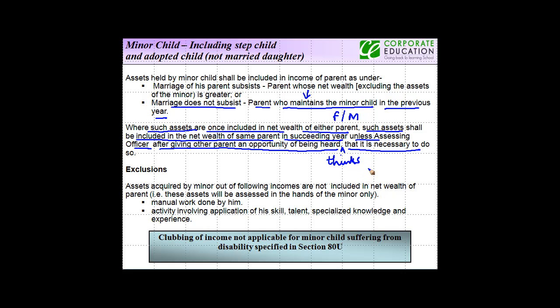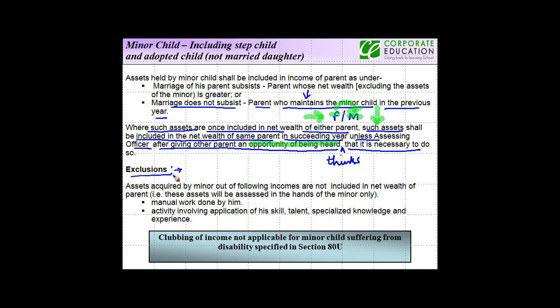Okay, so once included in the hands of either the father or the mother, it will continue to be done so. So year on year, the assets will be included in the hands of the same parent, unless the assessing officer, after giving the parent an opportunity of being heard, considers that it should be included in the wealth of the other parent.